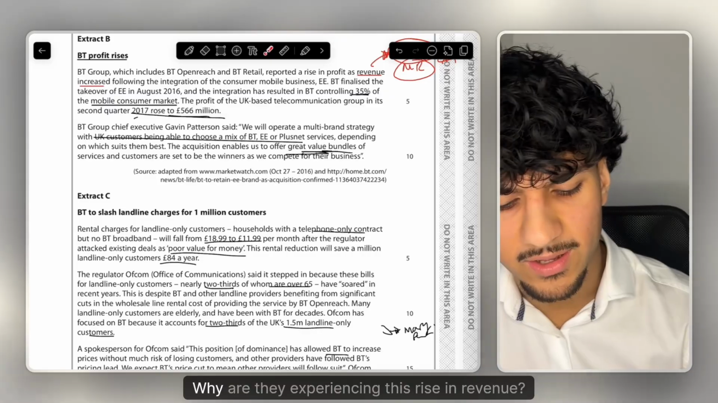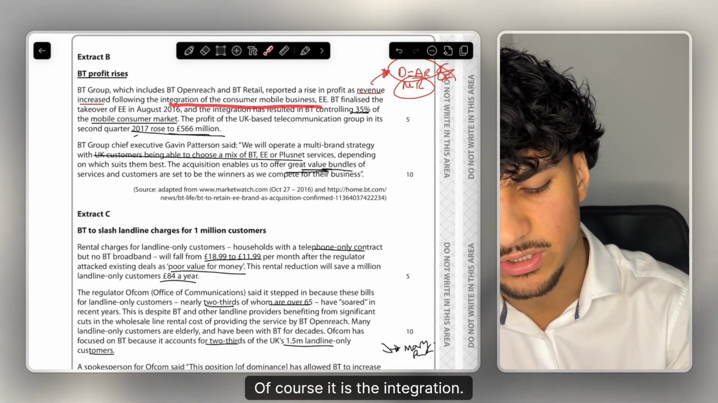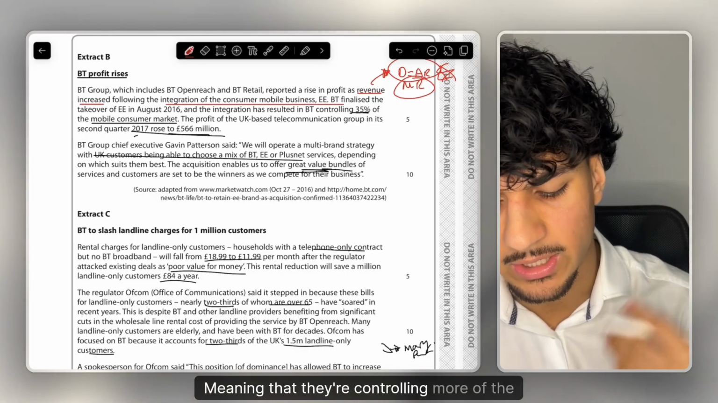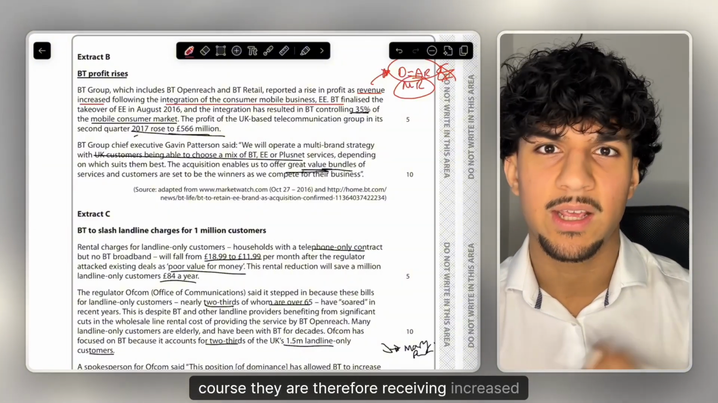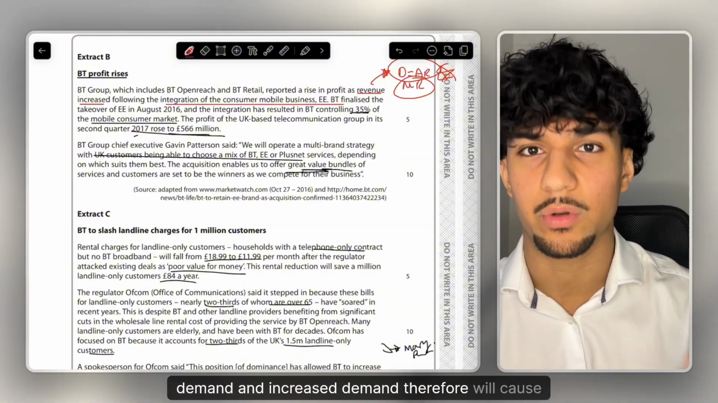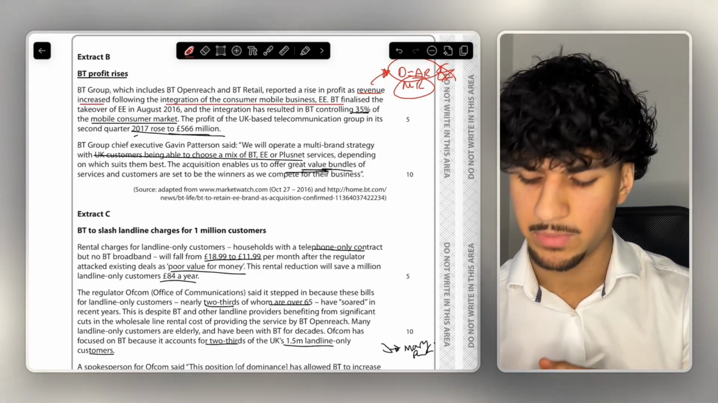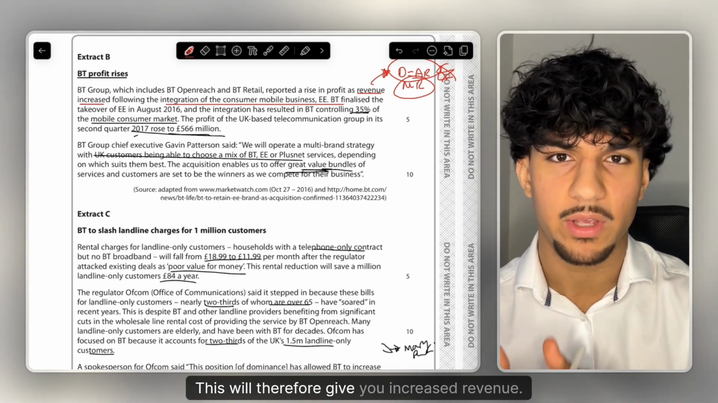But back to the extract, why are they experiencing this rise in revenue? Of course, it's due to the integration, the merger between BT and EE was finalised, meaning that they're controlling more of the market share. If they're controlling more of the market, of course, they are therefore receiving increased demand, and increased demand therefore will cause increased revenue. Or a more step-by-step way you could put it, increased demand means more sales, you times the sales by the price, this will therefore give you increased revenue.